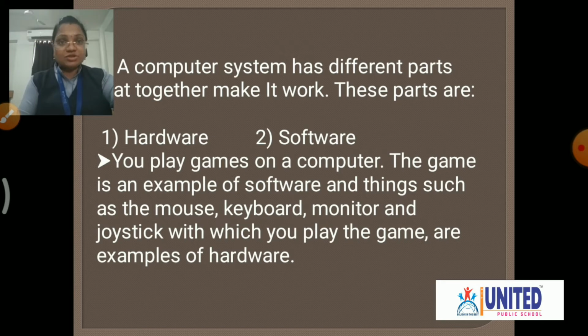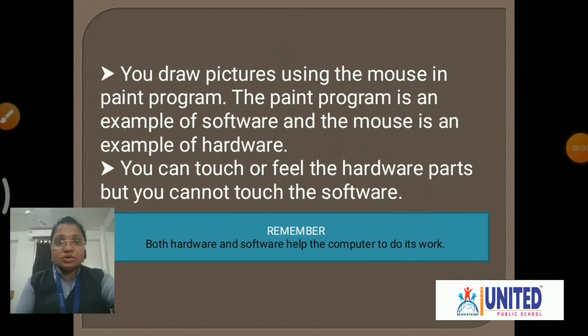You can play games on a computer, yes or no? Yes. The game is an example of software. And things such as mouse, keyboard, monitor, joystick with which you can play the games are examples of hardware. Let us see more detail about the hardware and the software. You can draw pictures using the mouse in the paint program. The paint program is an example of software and the mouse is an example of hardware.